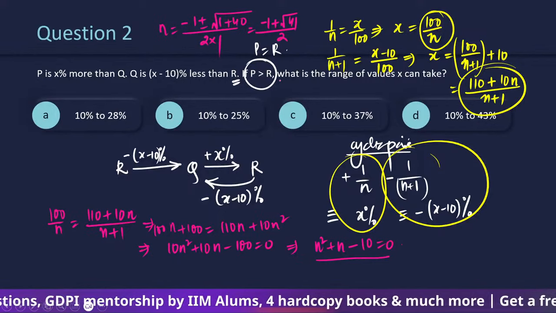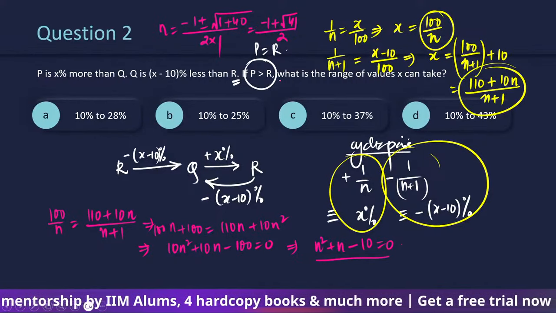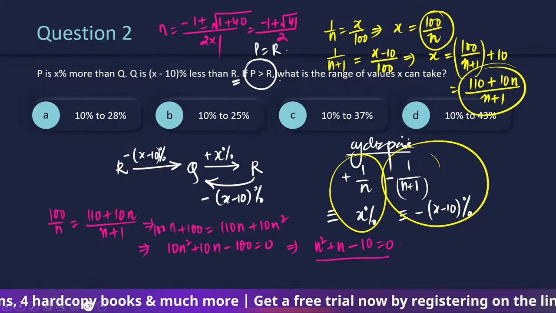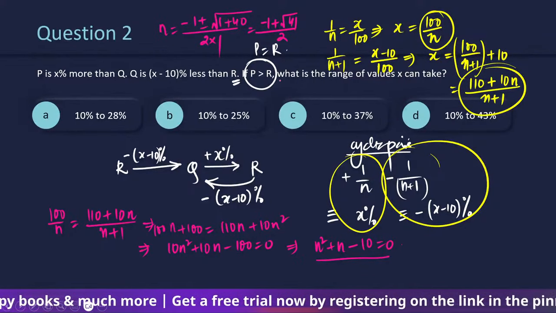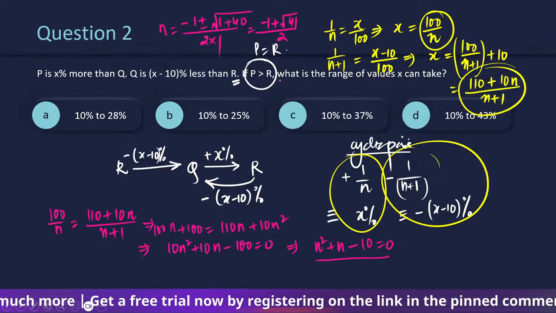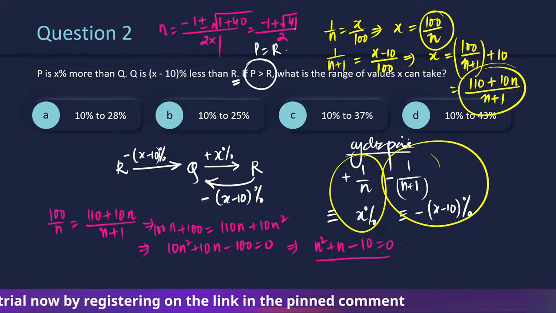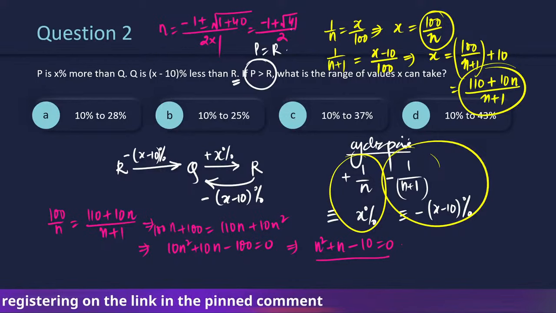Now under root 41 by 2 is going to be how much? It's going to be 6 point something, right? So -1 plus 6 point something will become 5 point something. 5 point something by 2 will give us more than 2.5.